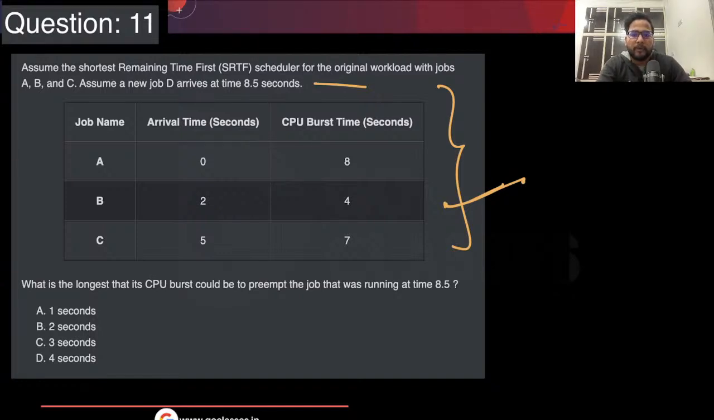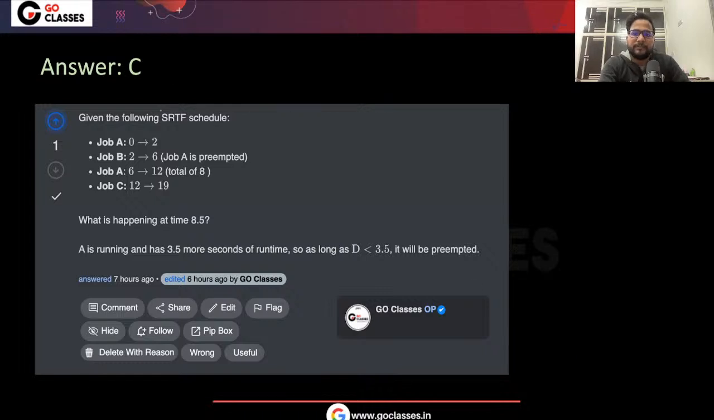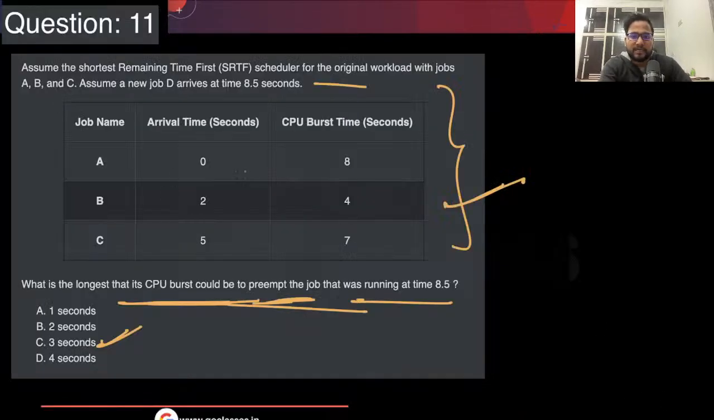Now you people are saying 3 seconds is the answer. Yes, 3 seconds is actually the correct answer. It's a very easy question. They have given A, B, C. Now they're asking what the longest CPU burst could be. The longest CPU burst could be to preempt the job that was running at 8.5. So basically A is running from 0 to 2, and now B has come. A is coming at 0, so A is running from 0 to 2, and after that B has come at 2, and B wants to run till 6, right? So B is running till 6.